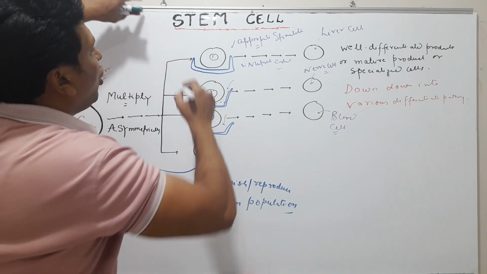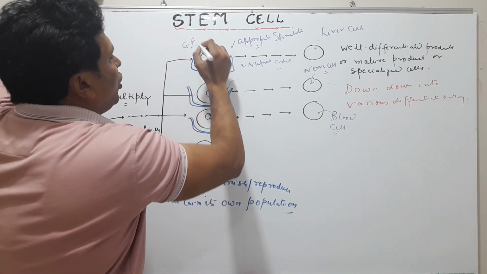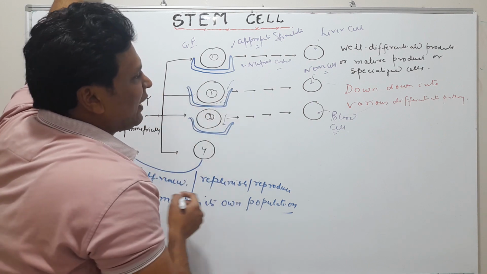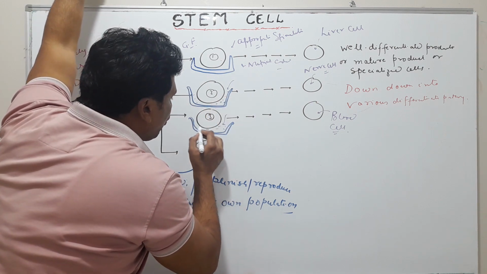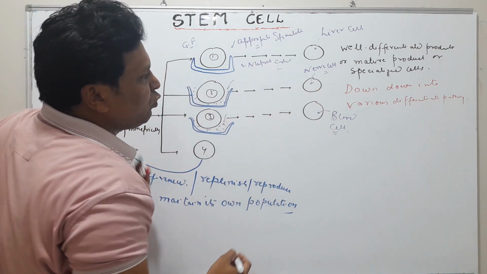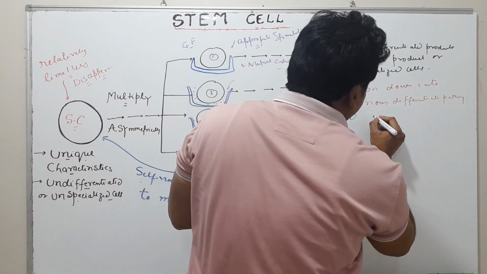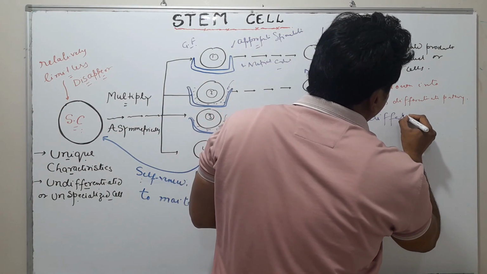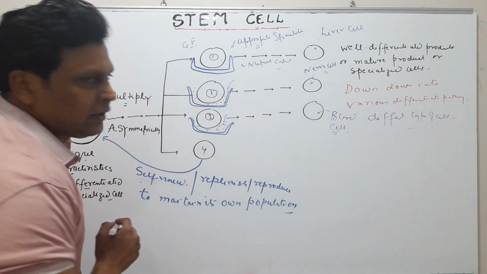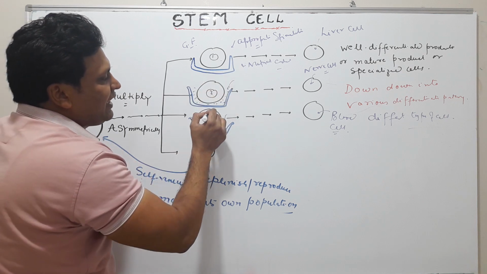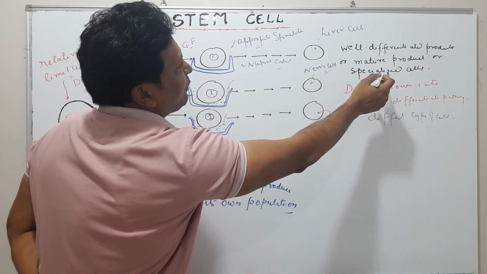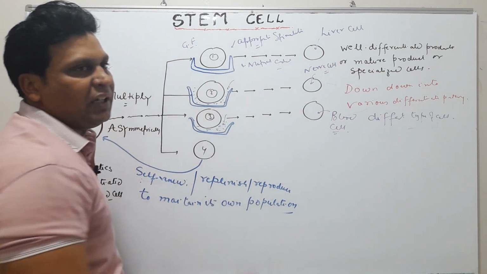For example, growth factor to produce liver cell, and another having a different growth factor in the media, in its nutrient. So they will produce different types of cell, but this is not stem cell, because once it produces well differentiated product, this cell will disappear.